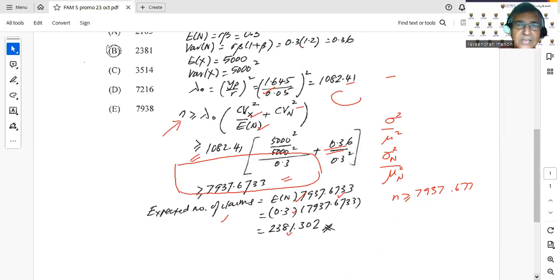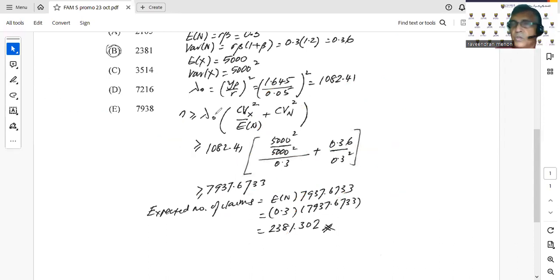So we have this number, 7937.6733, and we have the expected value of N, which is 0.3, so it's 0.3 claims per exposure. Take that 0.3 multiplied by your 7937 point something, and you will get 2381.302. And we are done. Correct response B. Thank you very much for watching.